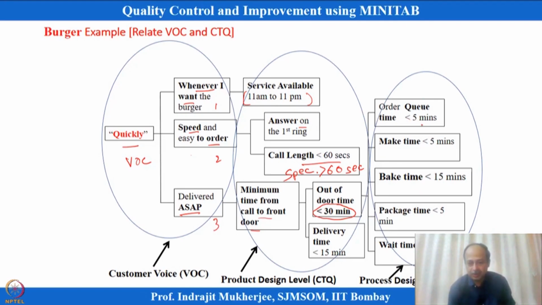That means order queue time should be less than 5 minutes, make time should be 5 minutes, bake time should be 5 minutes, packaging time 5 minutes, and wait time should be equal to 0. These are the cycle times we can think of: make time, bake time, package time. These are the cycle times of the sub processes basically over here. So, if you have to deliver within 30 minutes, I have to maintain these specifications, or if there is any fault over here, I cannot deliver within 30 minutes basically.